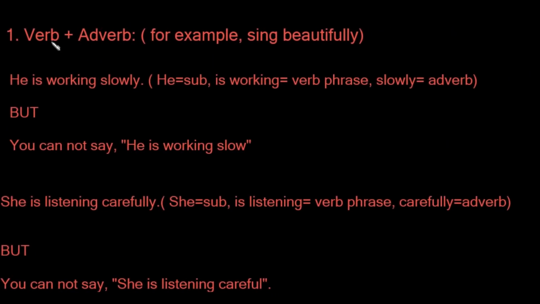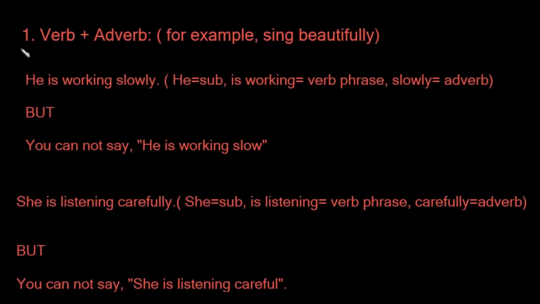The first one we have is verb plus adverb, how it defines the verb. For example, if I say sing beautifully, sing is a main verb and beautifully is an adverb, and it is defining the verb here. Another sentence: he is working slowly.